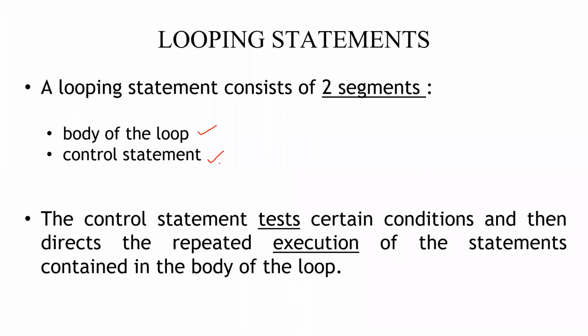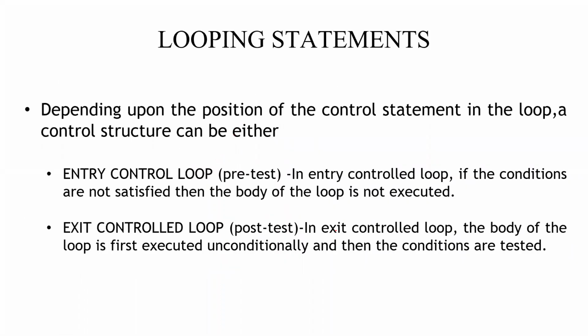So we can put all these 4 steps into 2 segments, body of the loop and control statements. Control statement will be testing a certain condition and then direct the repeated execution of the statements contained in the body of the loop. Got it? So this will be our aim. Initially I'm just giving an introduction and I'll explain it with an example.